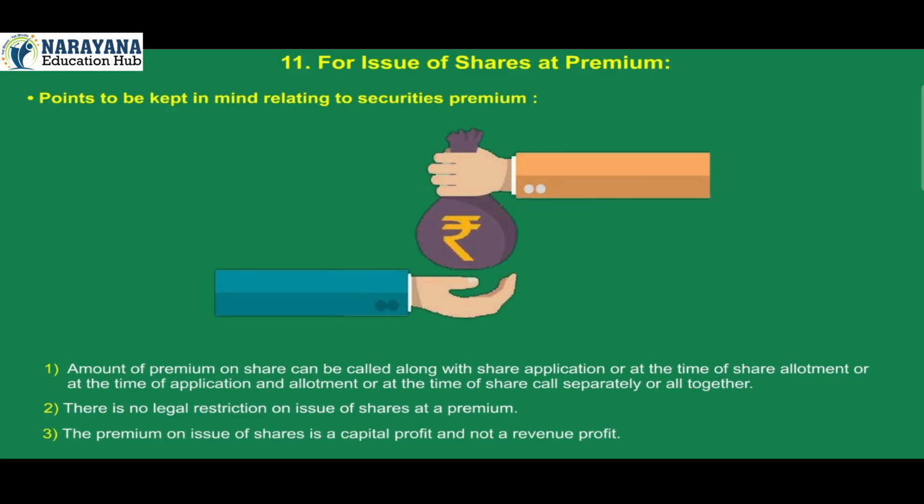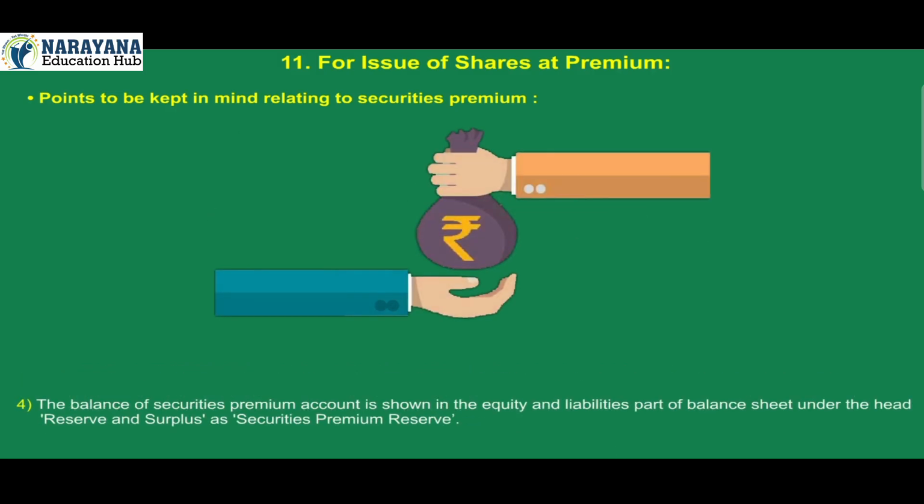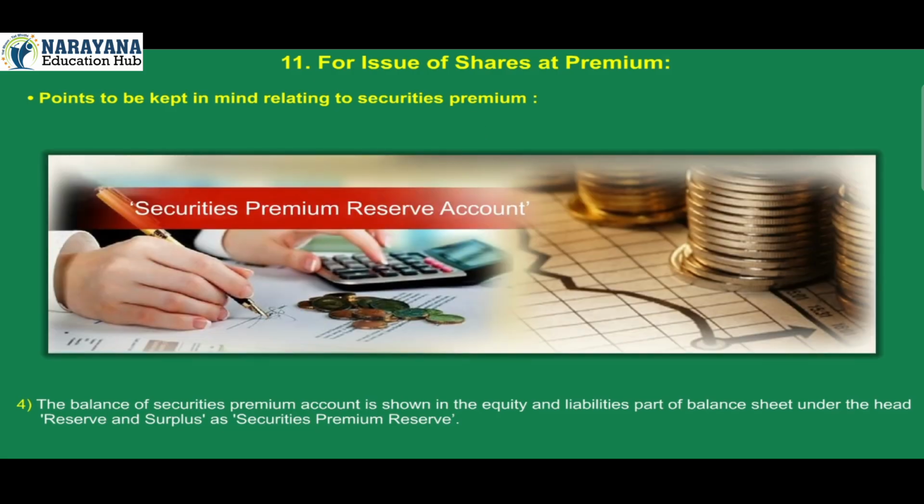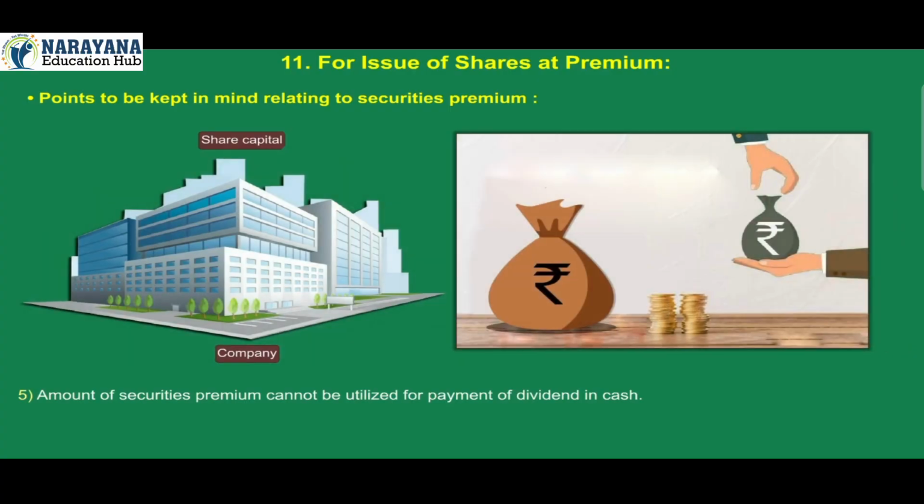The premium on issue of shares is a capital profit and not a revenue profit. 4. The balance of securities premium account is shown in the equity and liabilities part of balance sheet under the head Reserve and Surplus as securities premium reserve. 5. Amount of securities premium cannot be utilized for payment of dividend in cash.